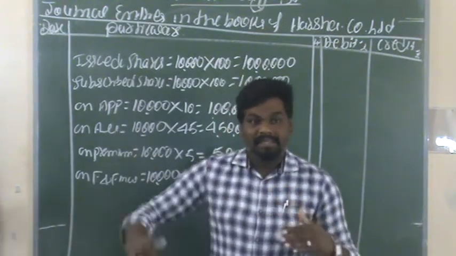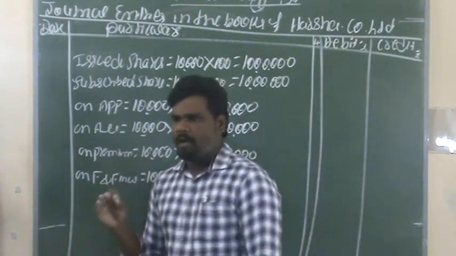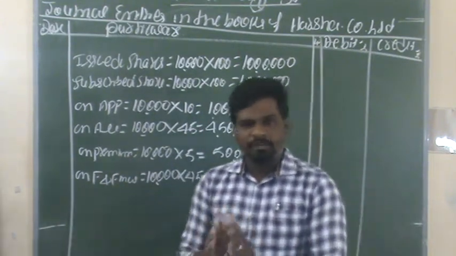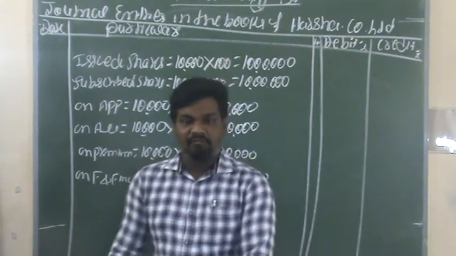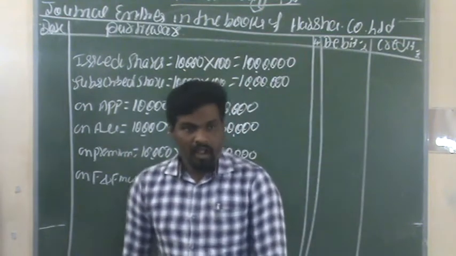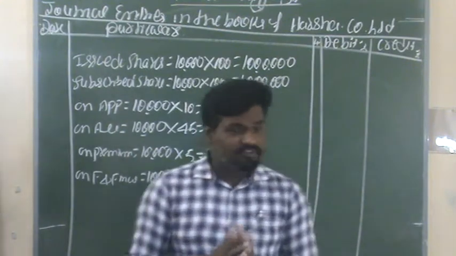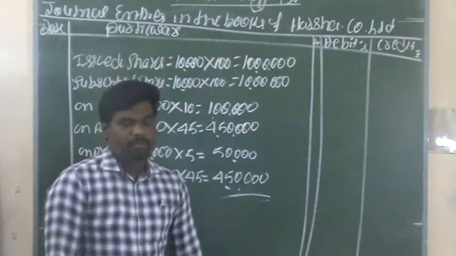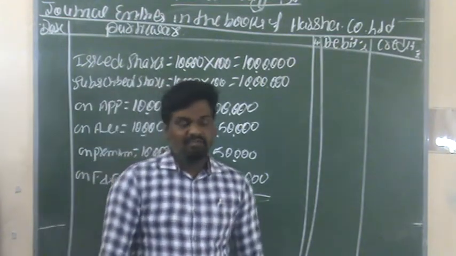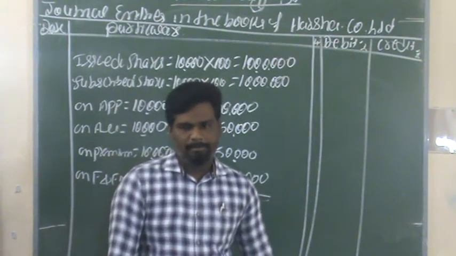The premium of rupees 5, the securities premium amount, is included in the allotment amount. So out of 50 rupees, 5 rupees is premium, and the differentiation, 45 rupees, is the allotment amount. And rupees 45 on first and final call. At the time of first and final call, we are collecting rupees 45 per share from the public. These are the different stages of collection of share capital from the public.